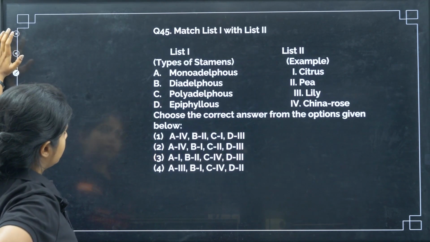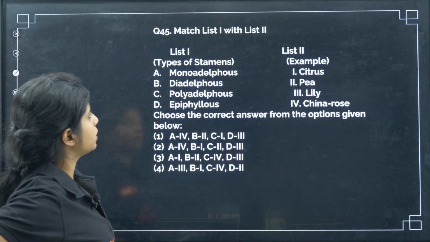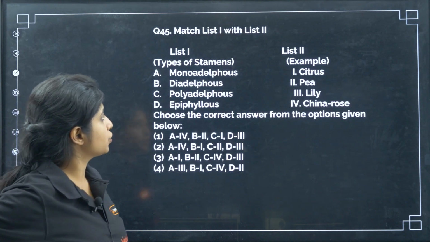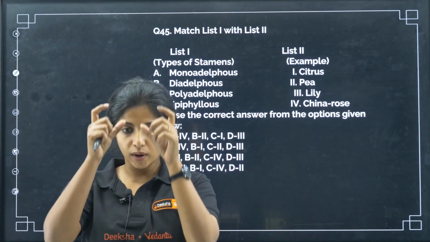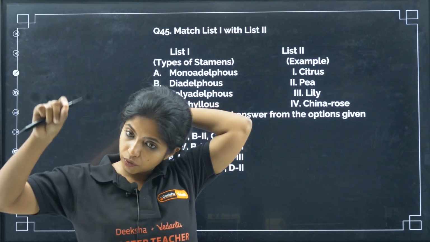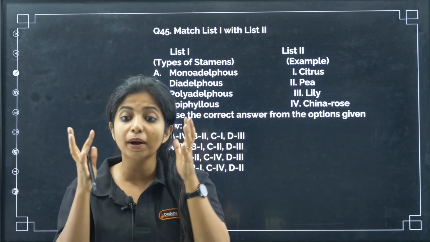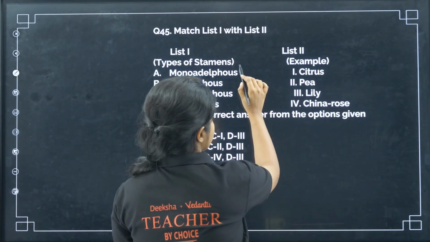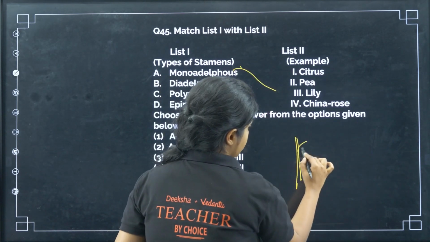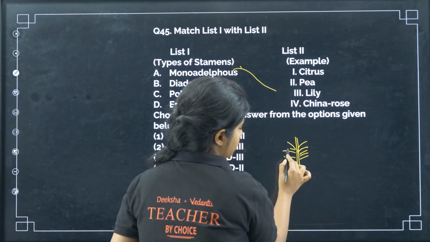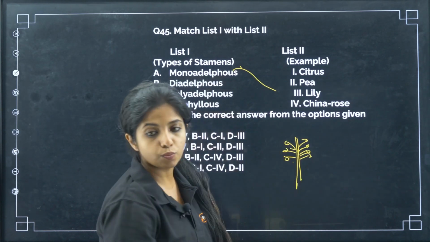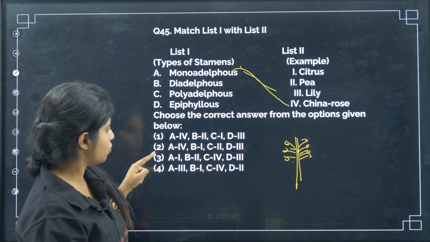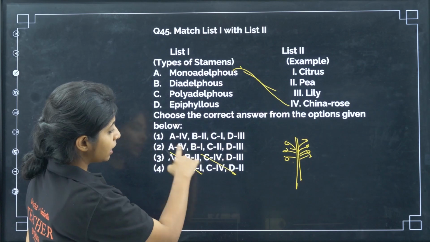Okay. Let's go ahead. Match list 1 with list 2. Monadelphous, diadelphous, polyadelphous, epiphyllous. So what do you mean by monadelphous? Monadelphous means there is only one unit, one bunch of stamens. Where do you find it? In the case of China rose. You might have seen in China rose that all of them are on one bunch, forming just one bunch. This is monadelphous. So I'm pretty sure about China rose. So A goes with 4. With that, can I find the answer? No. I have 2 options like that, so I can eliminate at least 2 options.